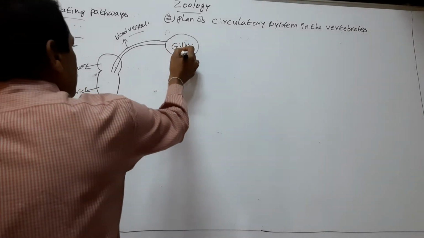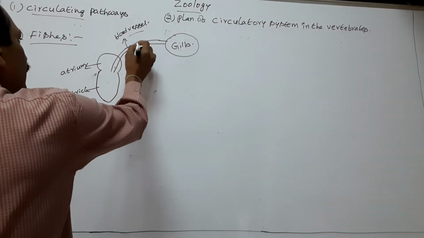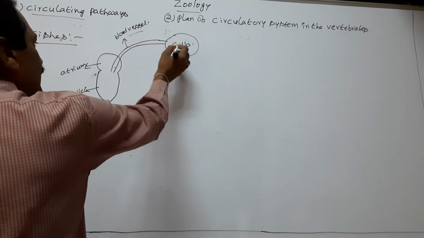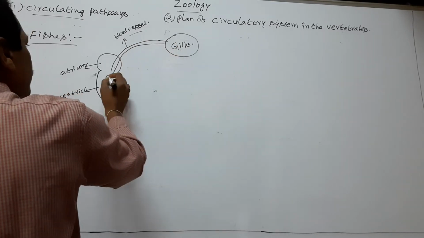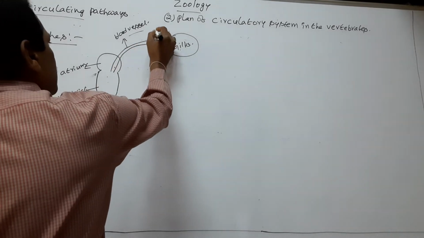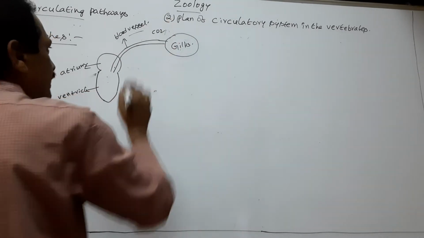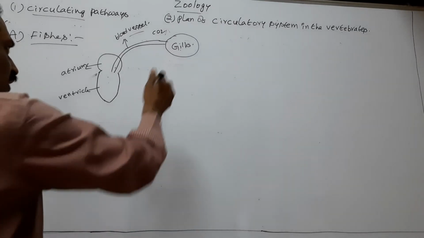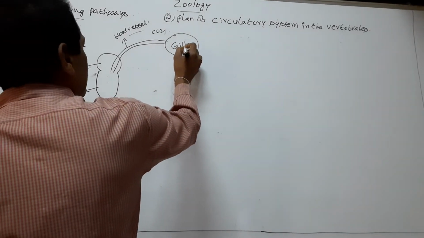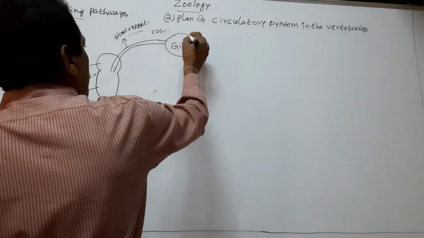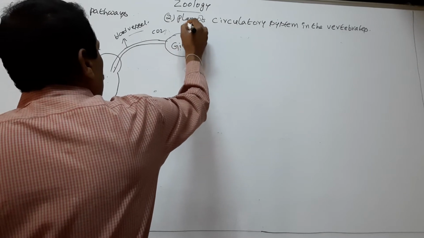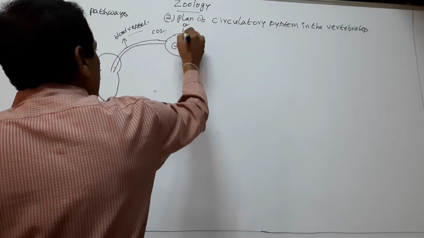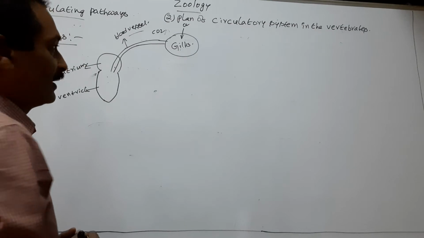In the gills, the blood which enters into gills from heart possesses carbon dioxide. In the gills, the O2 from water diffuses into blood of gills.